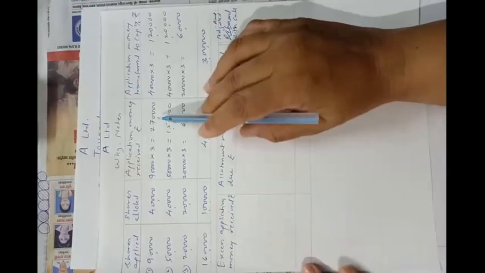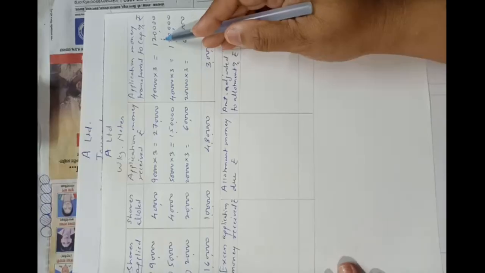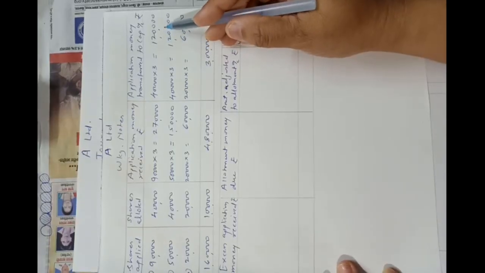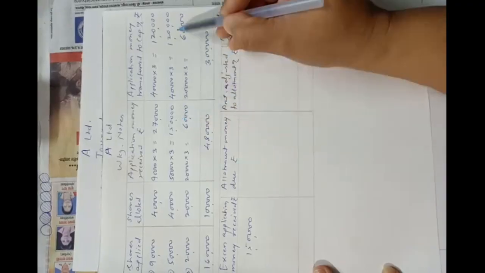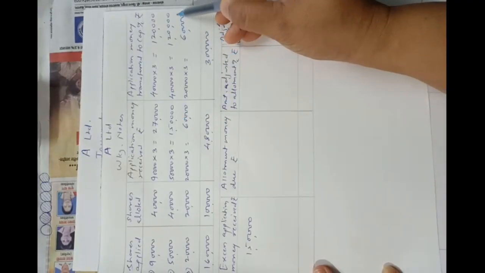Okay. Now excess application money we have to calculate for 3 categories. From the application money received 2,70,000, we have transferred to capital account 1,20,000. So the remaining amount will be 1,50,000, which will be the excess application money received. Understood? From 1,50,000 we have transferred 1,20,000 to capital account.